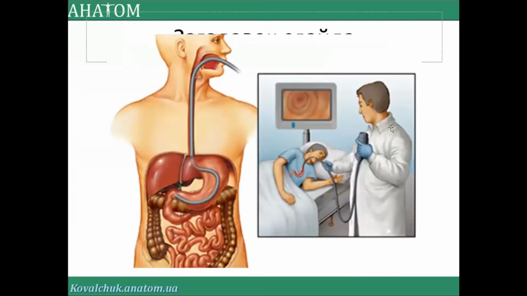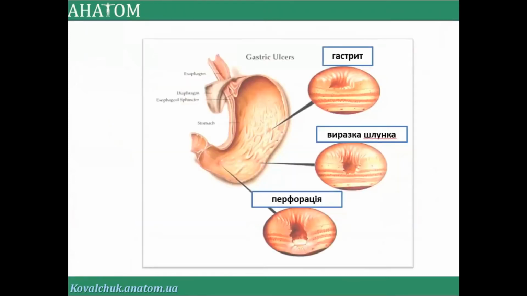Gastroscopy, it's a special probe with a camera at the end, and for example, it's very important when you understand what gastritis means